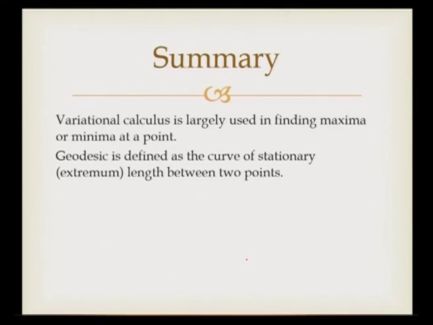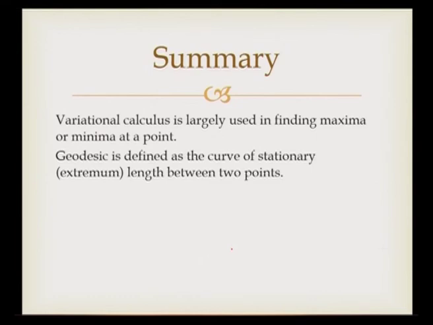From this lecture we learnt the variational principle and variational calculus. This variational calculus is largely used in finding maxima or minima at a point. Geodesic is defined as the curve of stationary length between 2 points. So, stationary length in the sense of extremum length between 2 points.